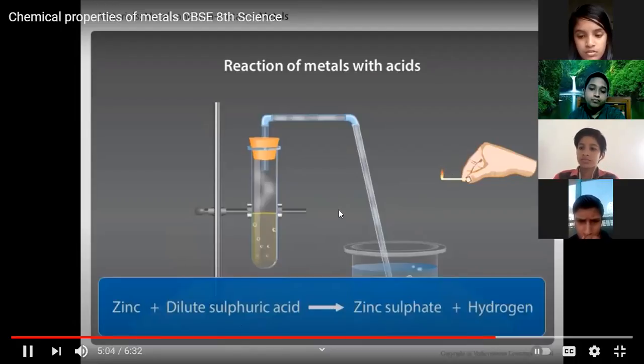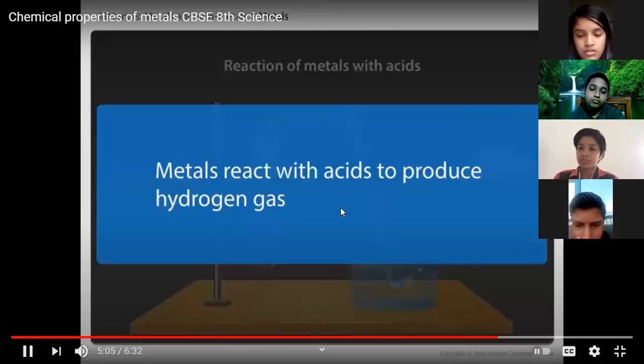Thus, we can say that metals react with acids to produce hydrogen gas. This is another important point. In the next class, I will ask these questions: the reaction of metal with oxygen, water and acids, what will be the product? So study well.